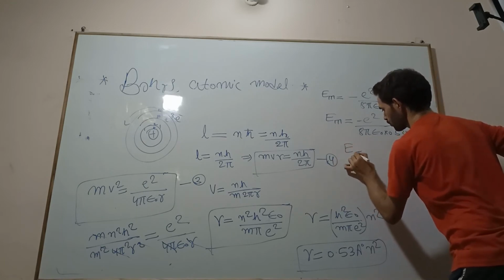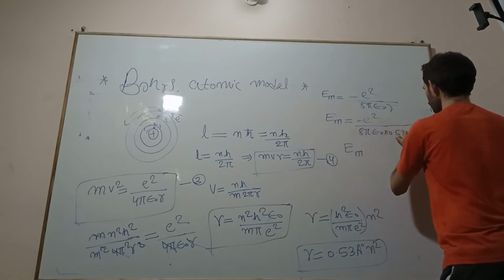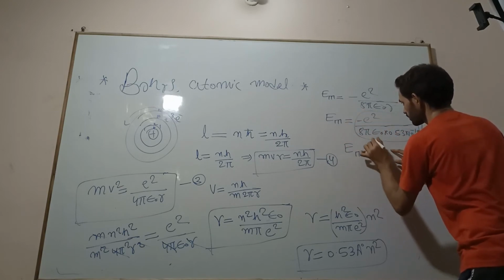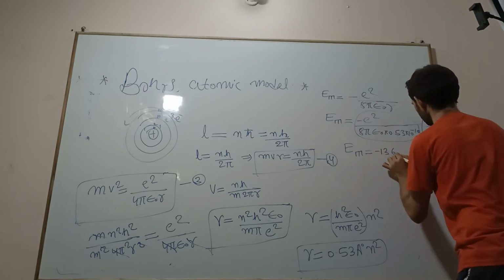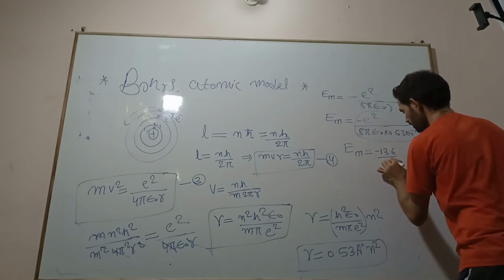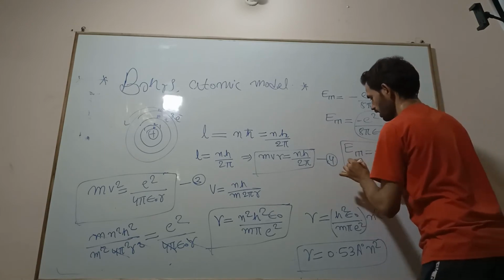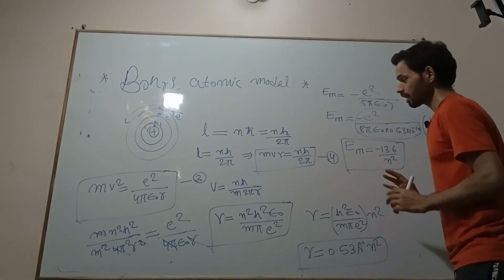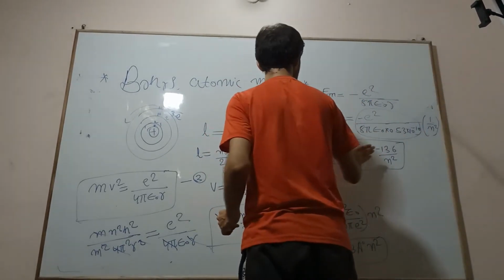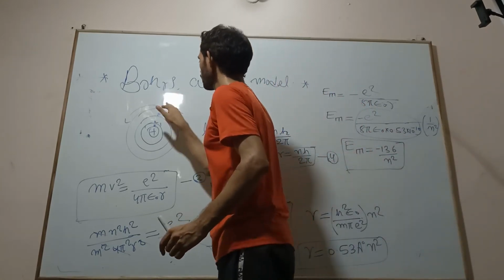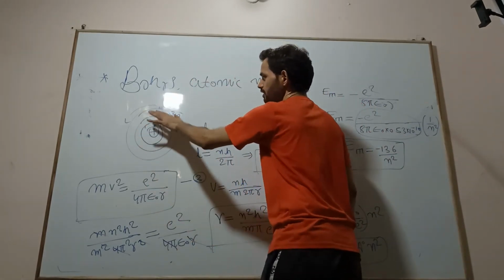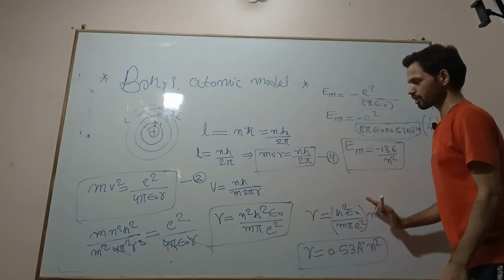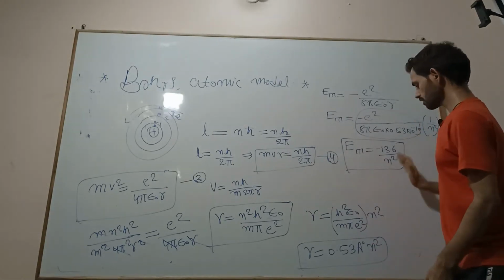Now when you calculate this whole factor from here, you will get minus 13.6 by n square. So this is my total energy of the electron or particle. These are the values of total energy of the particle or electron in every energy level. So just note it down. Okay, so just see, this is total energy.